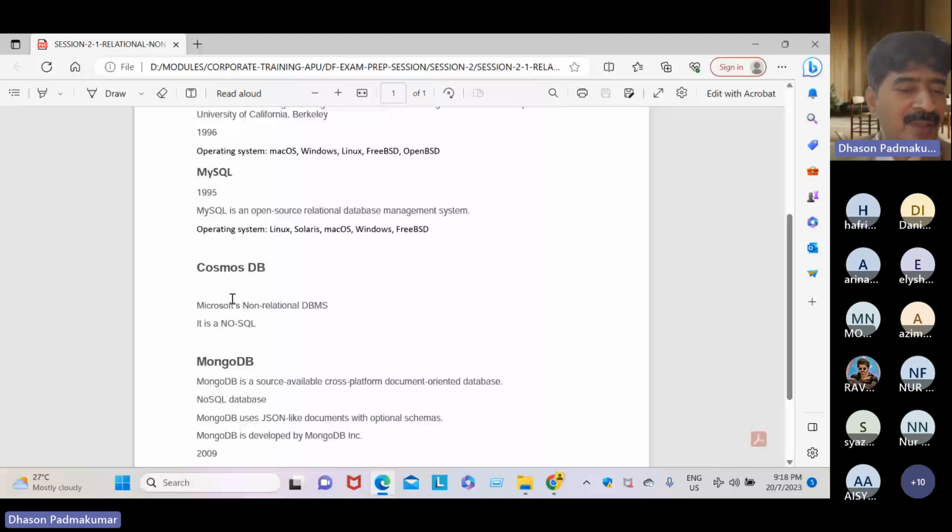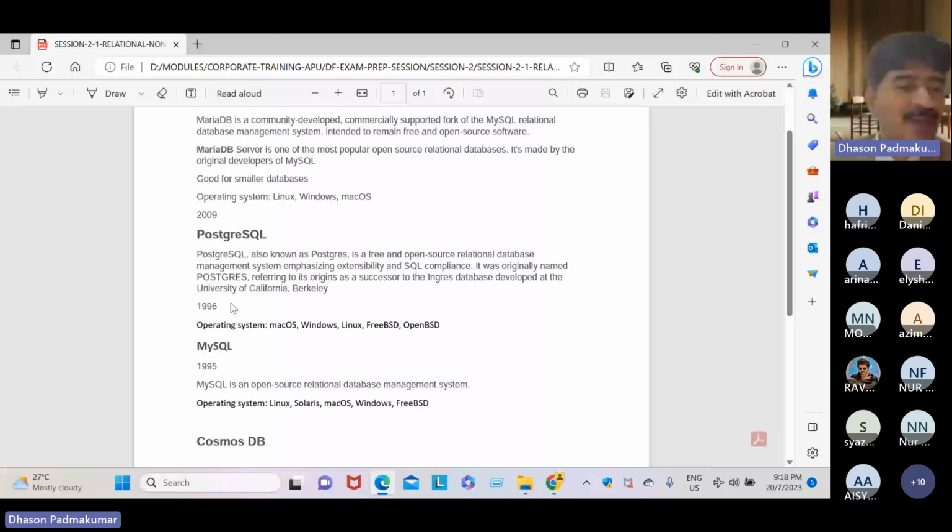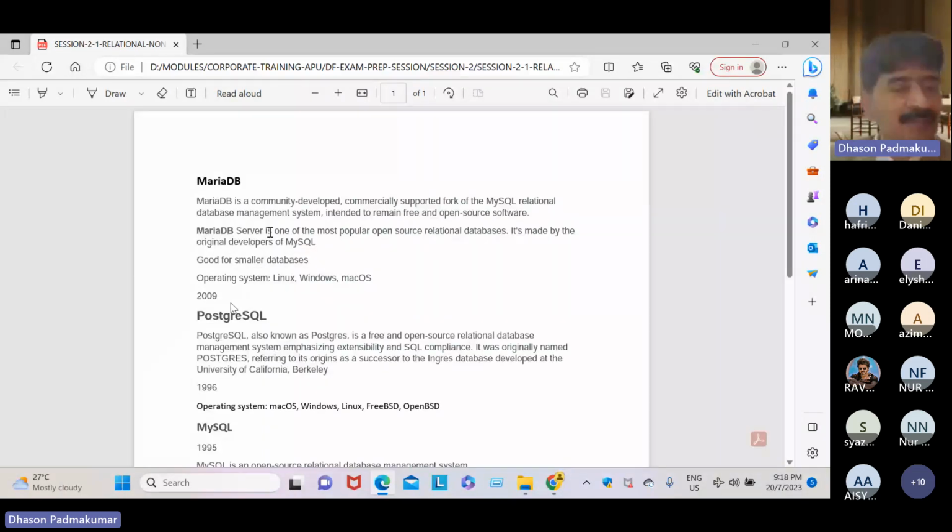And here, Postgres and MySQL support structured data. MariaDB also supports structure, rows and columns. So anything relational means rows and columns, a simple concept. Anything NoSQL means semi-structured or unstructured. Okay, dear students.